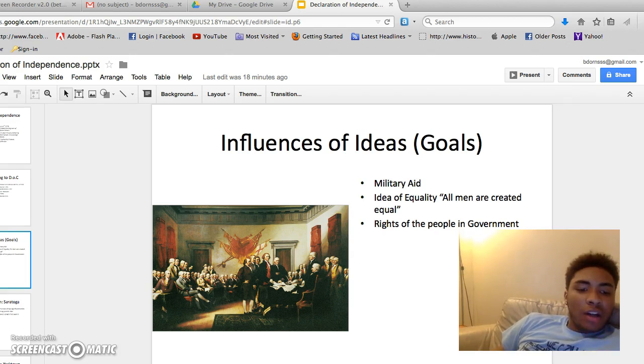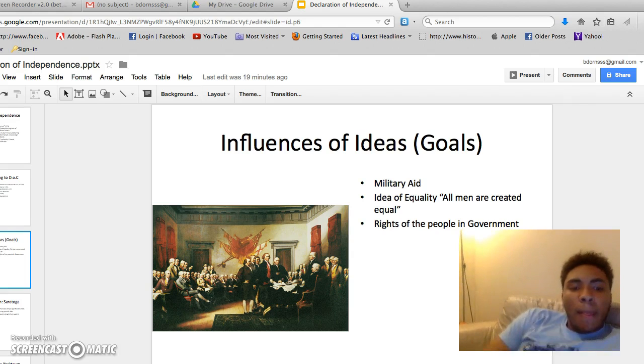Another important line is, "Endowed by the Creator with certain unalienable rights, that among these are life, liberty, and the pursuit of happiness." These lines suggest that the whole purpose of government is to secure the people's rights, and that government gets its power from the consent of the governed, meaning that the government is for the people and by the people. The people control the government to a certain extent, and the government should be there to help the people. These are the main ideas expressed in the Declaration of Independence.